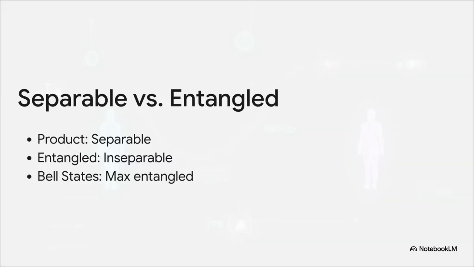So how do you tell them apart? Well, if a state is just a product, like Alice has a 0 and Bob has a 1, it's separable. They're independent. But if that joint state cannot be factored apart into independent pieces, it is officially entangled. And the absolute ultimate examples of this are the 4 maximally entangled Bell states. Big exam call out here.